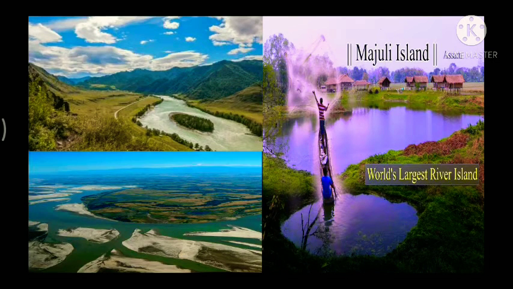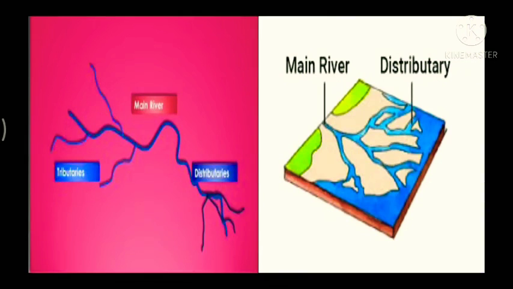Next up, these rivers in their lower course split into numerous channels due to the deposition of silt. These channels are known as distributaries. If you see, tributaries are the small streams and rivers that join the big rivers, and distributaries are formed at the mouth of the river, in their lower course, where they split into numerous channels due to the deposition of silt. So these channels are known as distributaries.